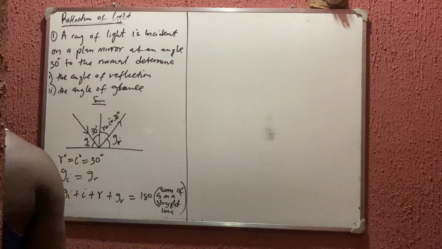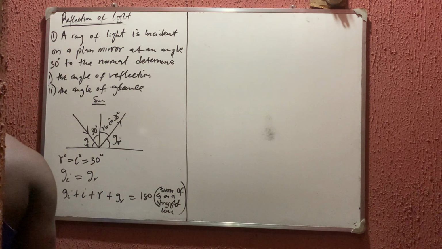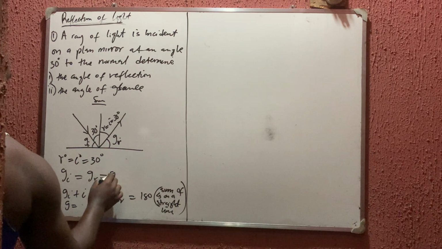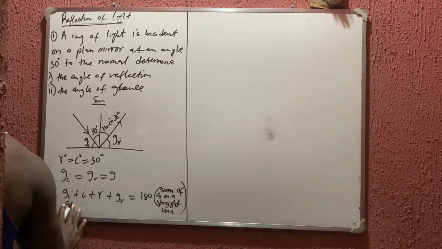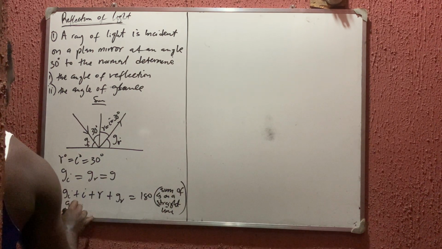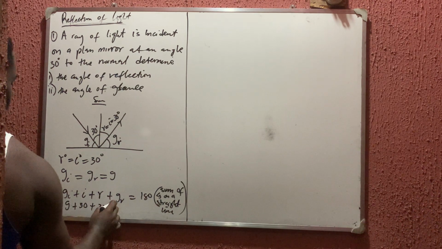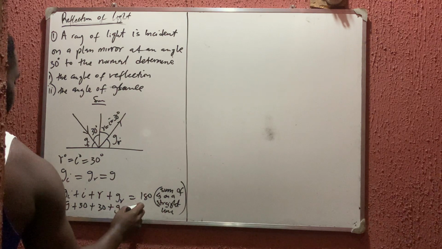So, sum of angles on a straight line. If you now put everybody, let me just call it g, is equal to what? Sorry, my g plus this one is 30 already. I've equally gotten this one as 30 plus this one is still g, is equal to 180.